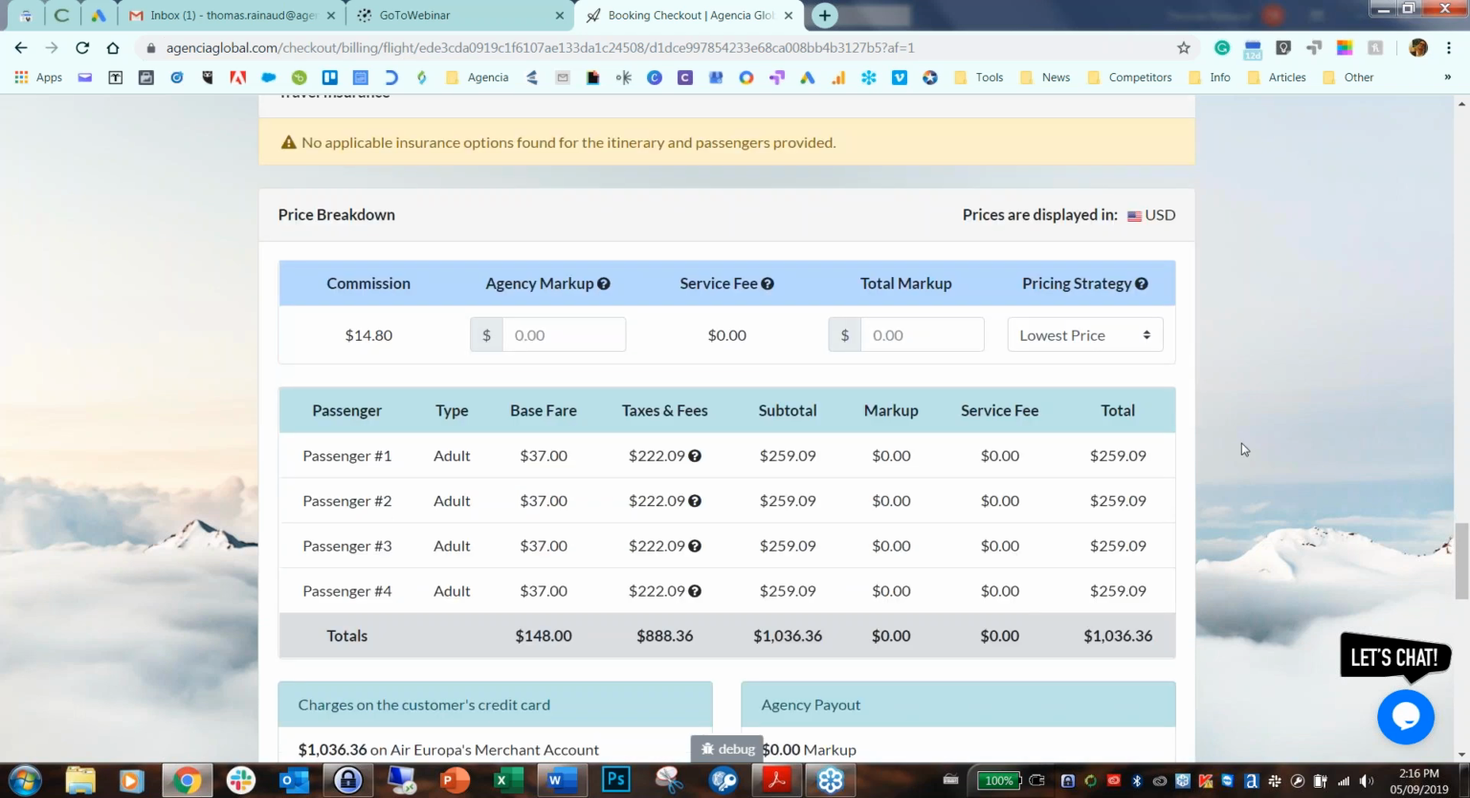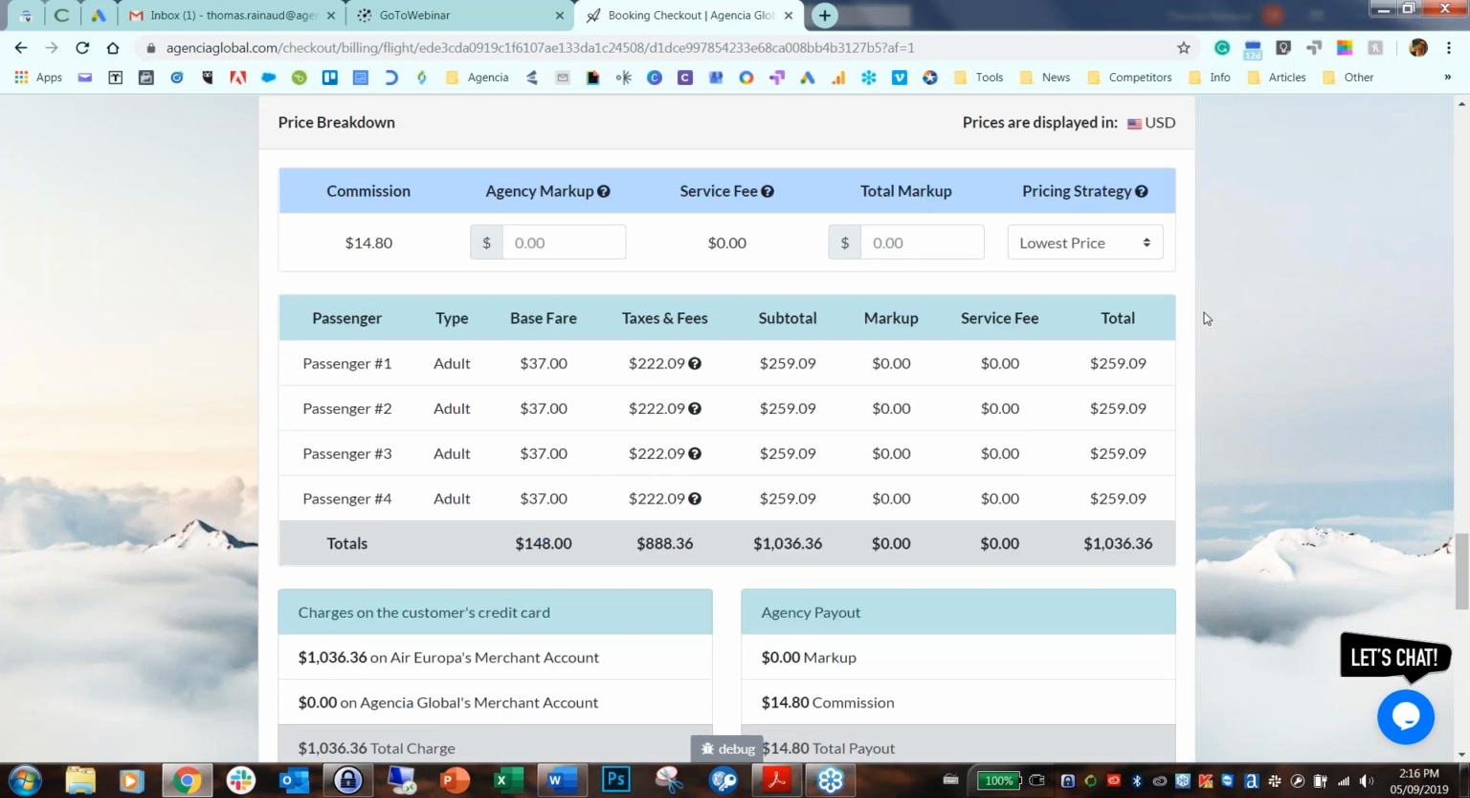And here is the total agency payout that you are bound to make with this particular fare right now. Now, you might want to make some commissions. So obviously we offer the option to add your own commission. If you look at this here, you can see that the little question mark gives you basically what Air Europa allows you to put on their merchant account and what Agencia Global gives you in terms of options. So you can see that Air Europa doesn't allow for any commission on their merchant account.